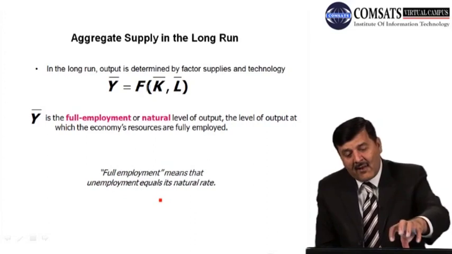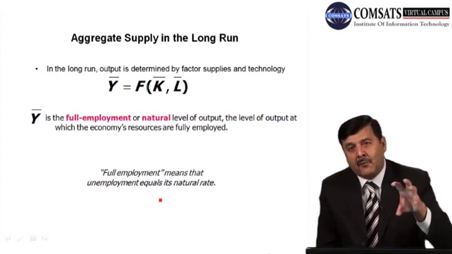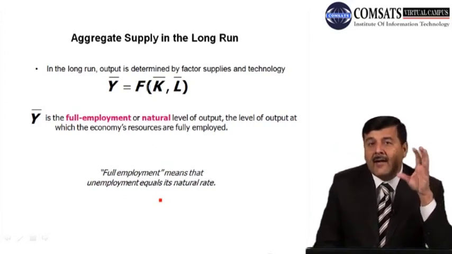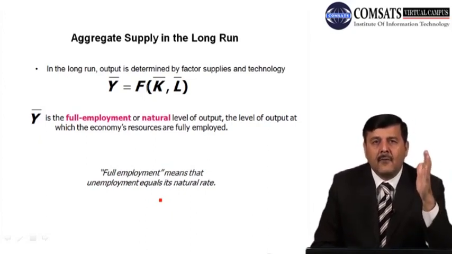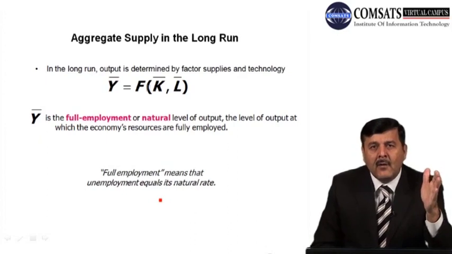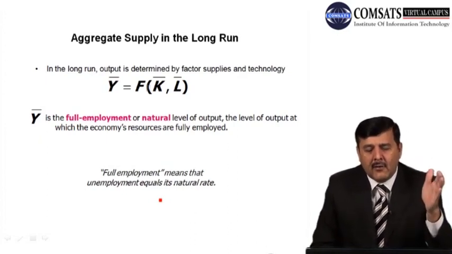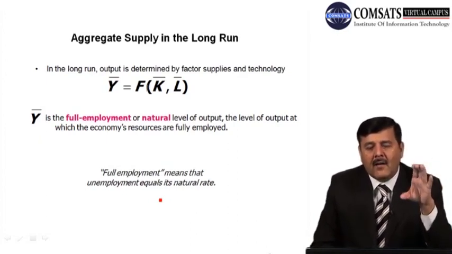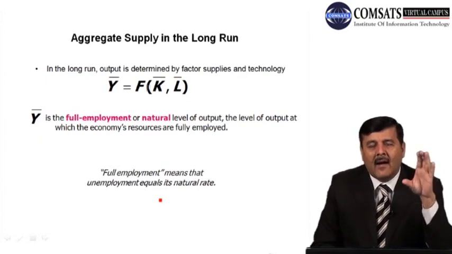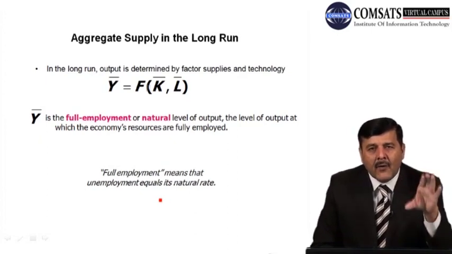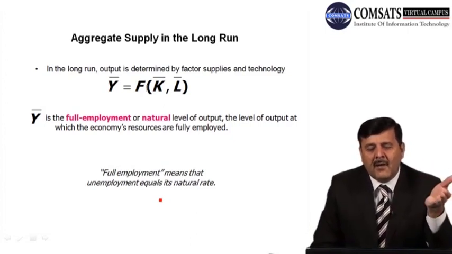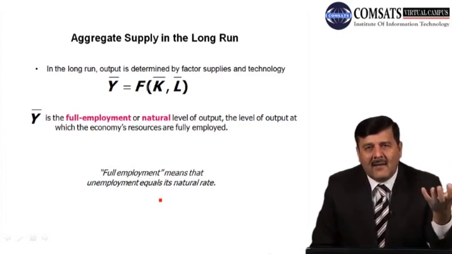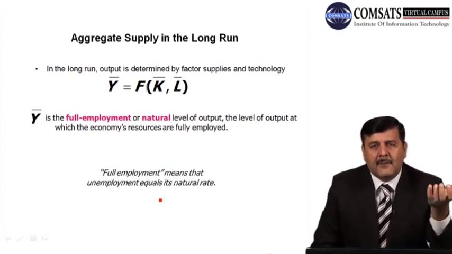So this is the level of output. Y bar is the level of output that is produced in the economy, and at this level of output, all resources of the country are fully employed, whether it is capital, whether it is labor or technology, right? So Y bar is known as the full employment level output or the natural level of output which is produced in the economy, and at this level of output, all factors of production are fully employed, are fully utilized.